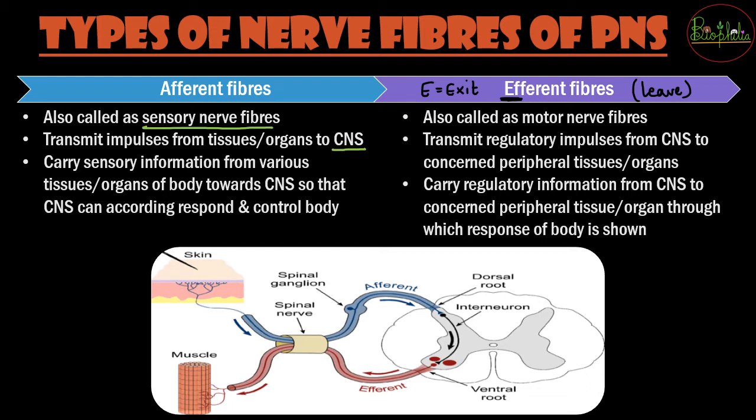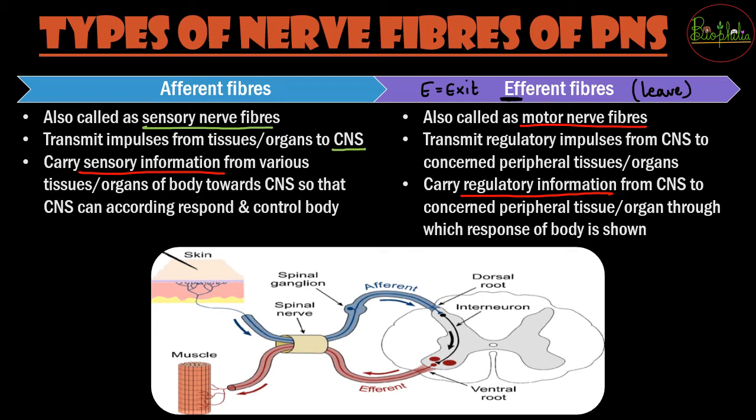These are going to have regulatory information, whereas the afferent ones are going to carry the sensory information. So the differences need to be understood. Efferent fibers are carrying signals to the CNS, whereas afferent are carrying away from the CNS. These are called sensory. The other ones are called motor nerve fibers.